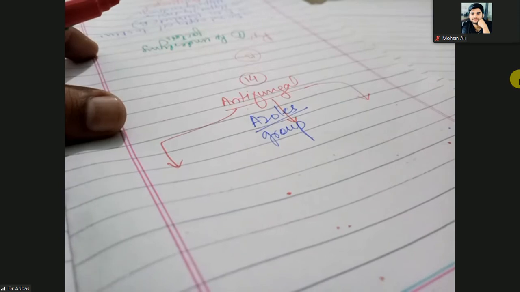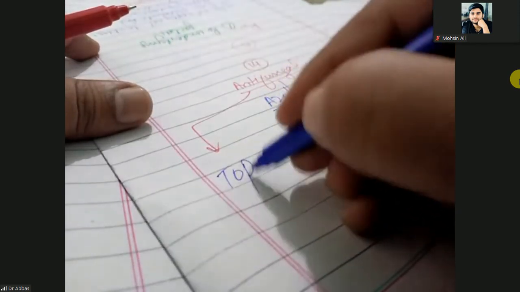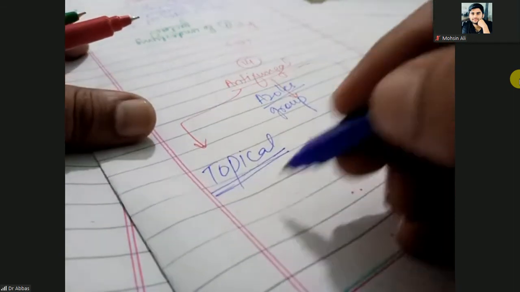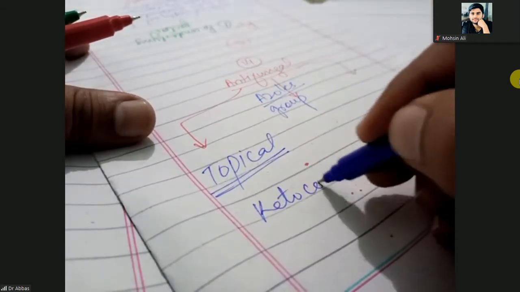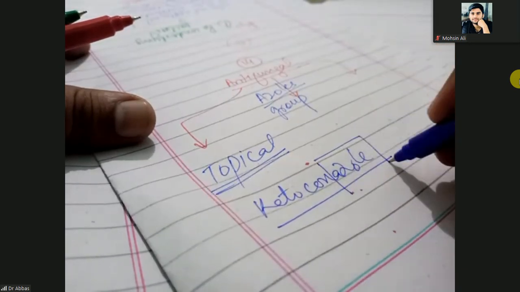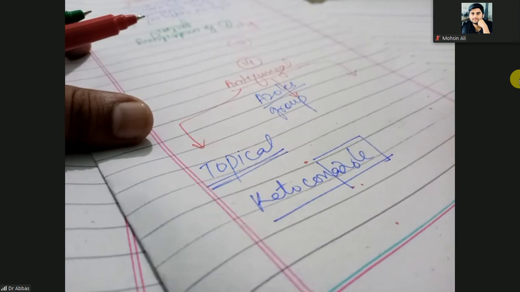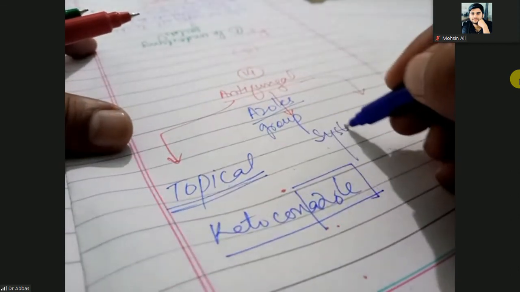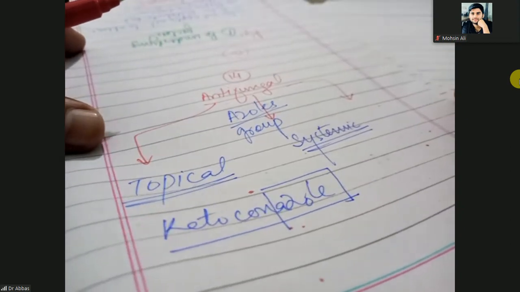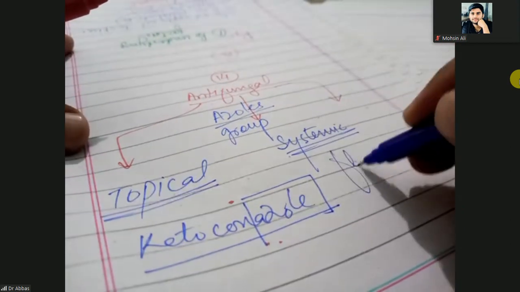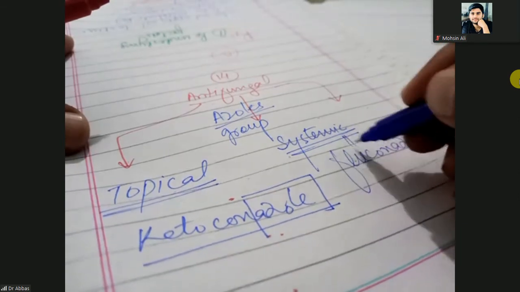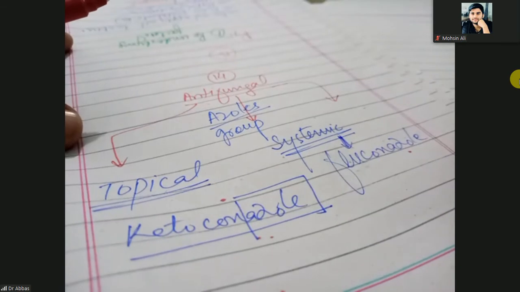So especially you will use topical. Which one you can use topically is ketoconazole. Other is the systemic. You can give the systemic, that is fluconazole. Maybe you have studied all these antifungal drugs in your pharmacology.